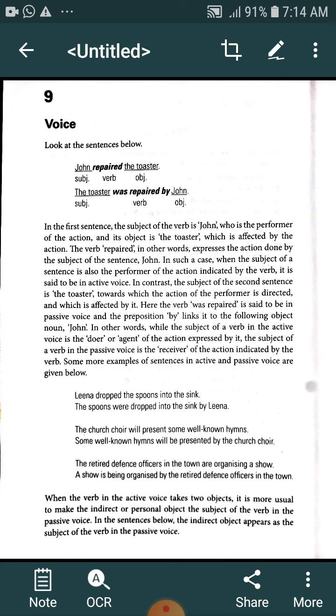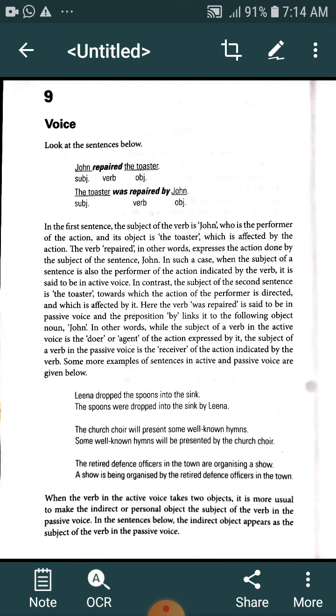What is the purpose behind learning the rules of converting active voice into passive voice, when we can express the same meaning with active voice? But dear students, we have to keep in mind the basic